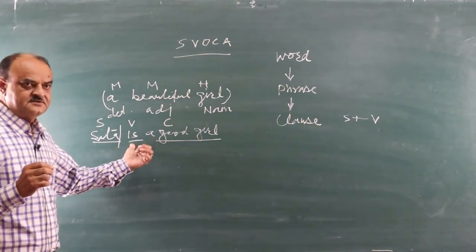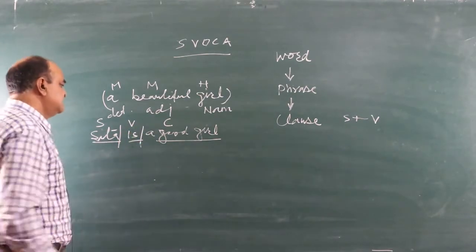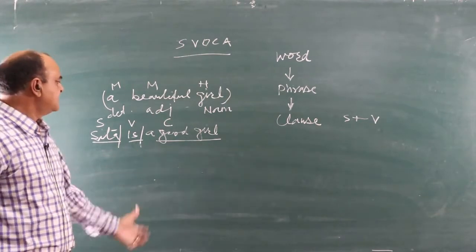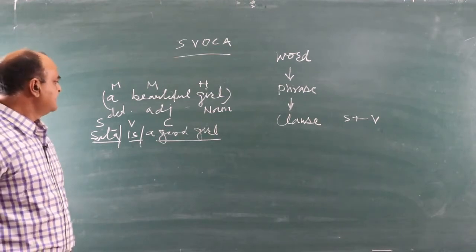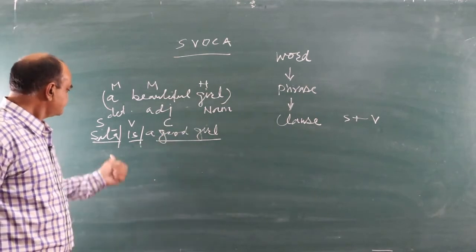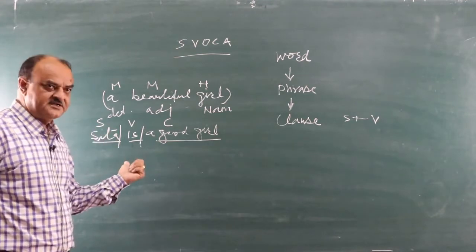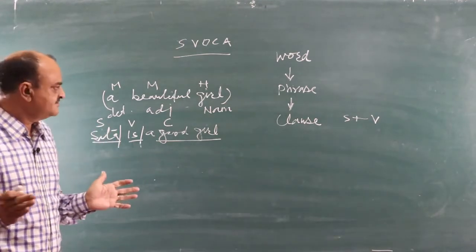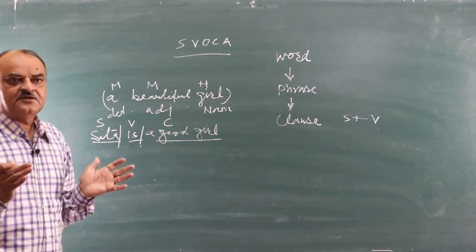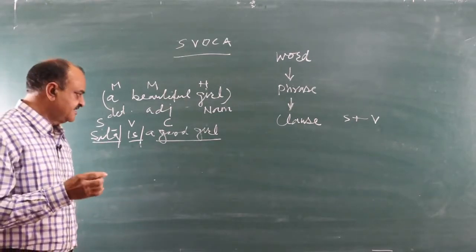Verbs are of two types: auxiliary verbs and main verbs. Is is an auxiliary verb here, but working as a main verb because there is no main verb. So is our main verb. A good girl is complement. This is the characteristic quality of Sita. That's why this one is complement. Complement is that part of a sentence which describes, which tells us the characteristic quality of a noun, of a subject.